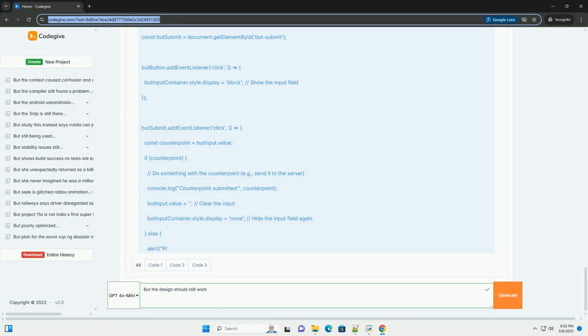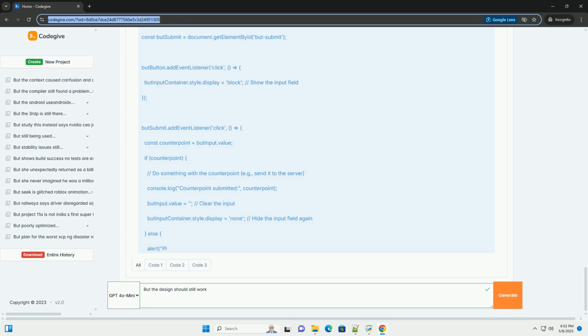Error handling: include proper error handling in your JavaScript code, for example using try, catch blocks, to gracefully handle unexpected errors. Rate limiting: consider implementing rate limiting to prevent users from excessively butting content, for example to avoid spam or abuse.